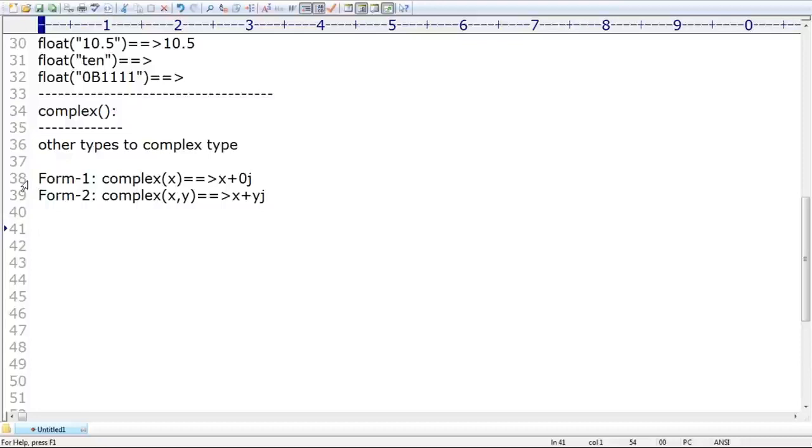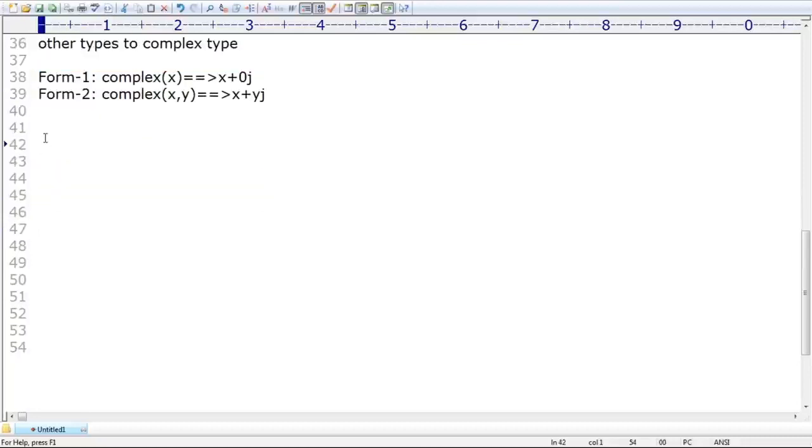Now, what is the purpose of the complex function? Please respond. The complex function converts any other type value to complex type. How many complex functions are available? Two. What is the first one?